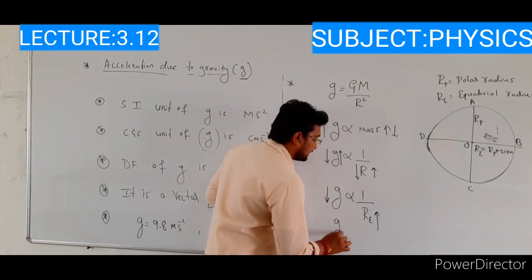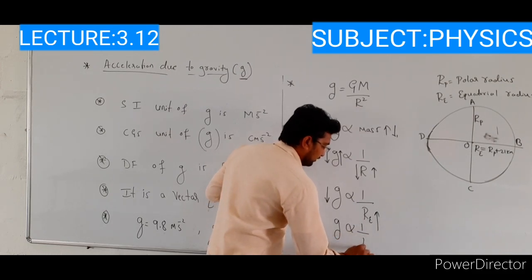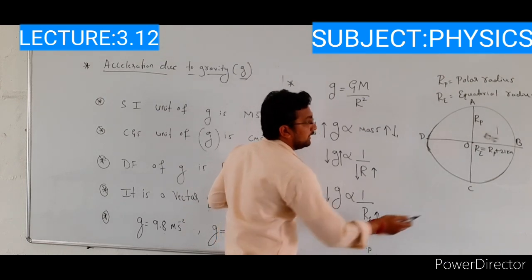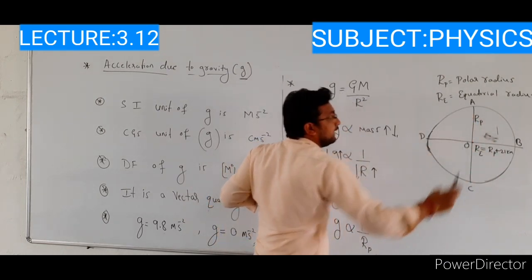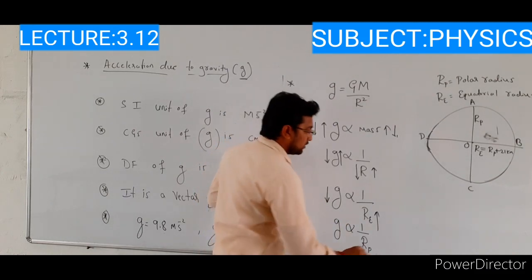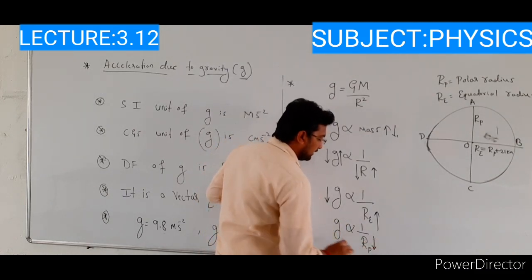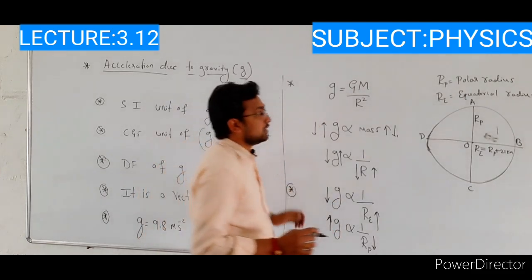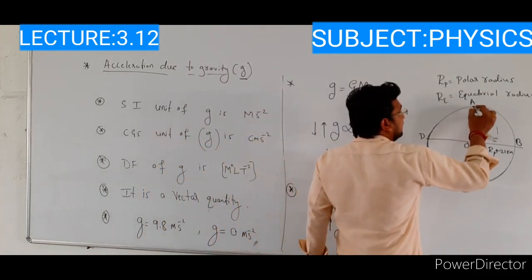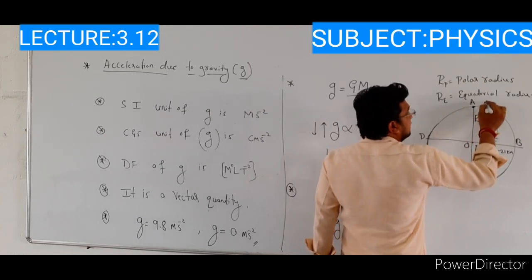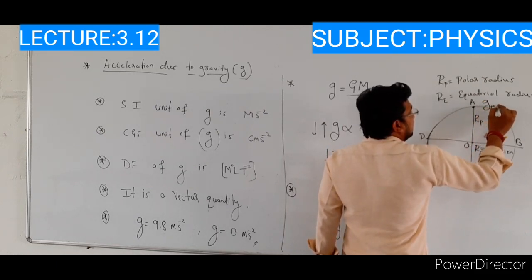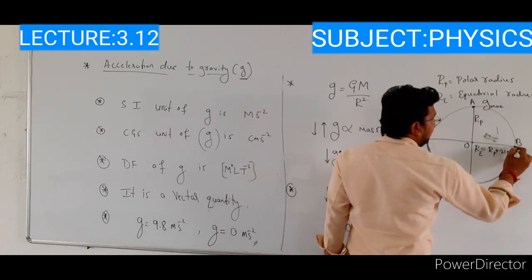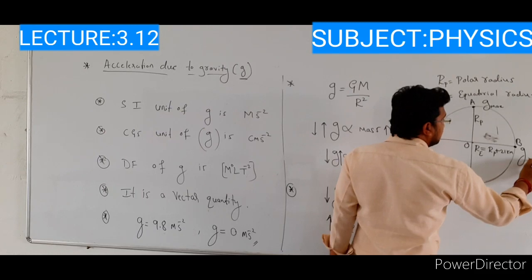The polar radius has the smaller value, so when the radius is decreased, the acceleration due to gravity at that point increases. So at the polar region, at point A, the acceleration due to gravity is maximum.